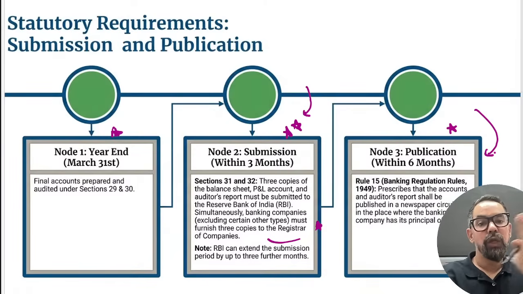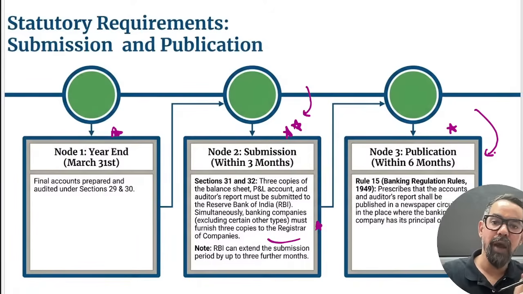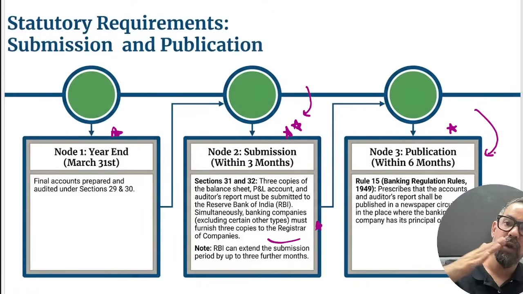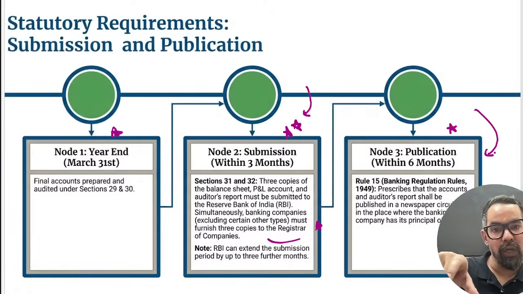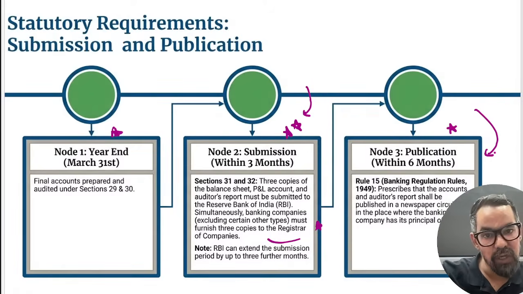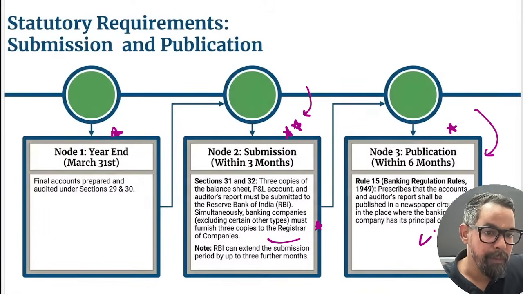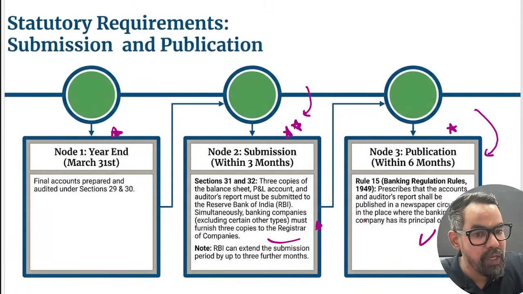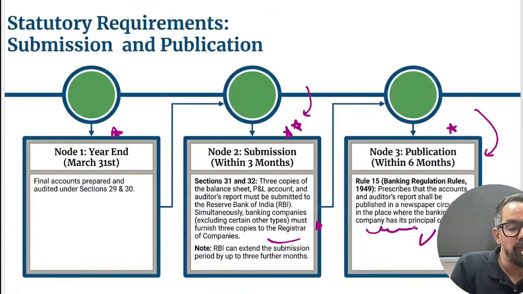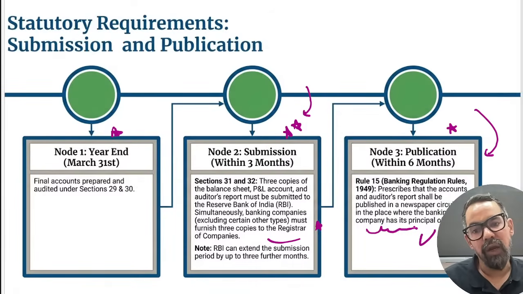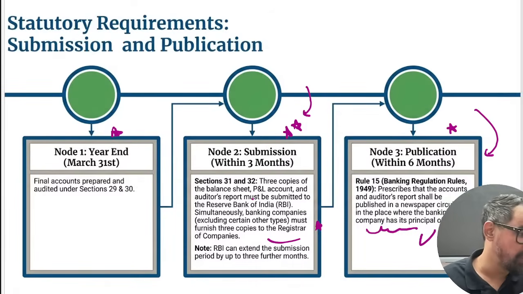Then 6 month publication also, rule 15 of the BR Act, which says you have to publish in the newspaper also within 6 months from the closing of the financial year. You have to publish the same thing in your financial newspaper. One is at least in the local newspaper where your head office is located, and another can be in another part. Okay, so within 6 months the accounts and auditor's report shall be published in a newspaper circulating in the place where the banking company has its principal office, means the head office of that particular bank itself, right?